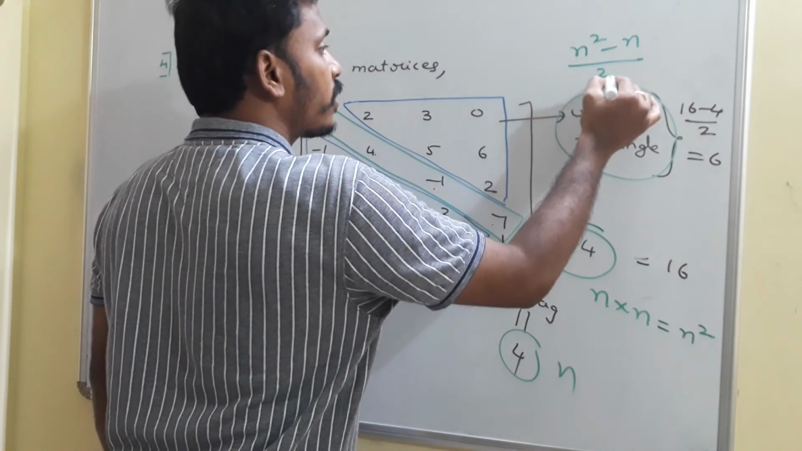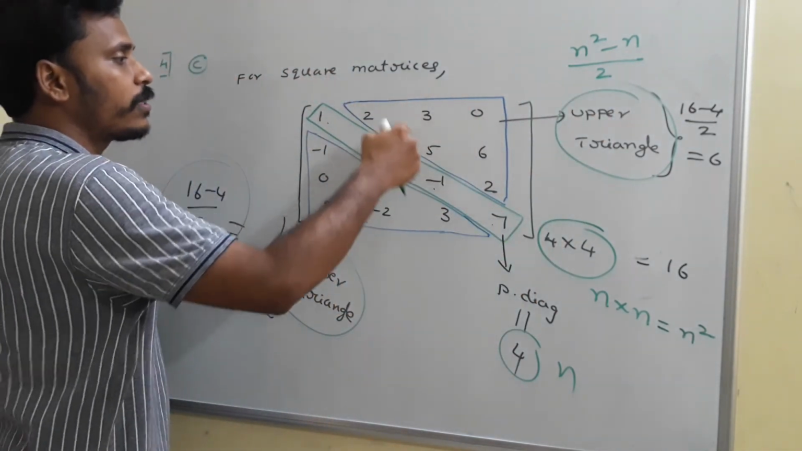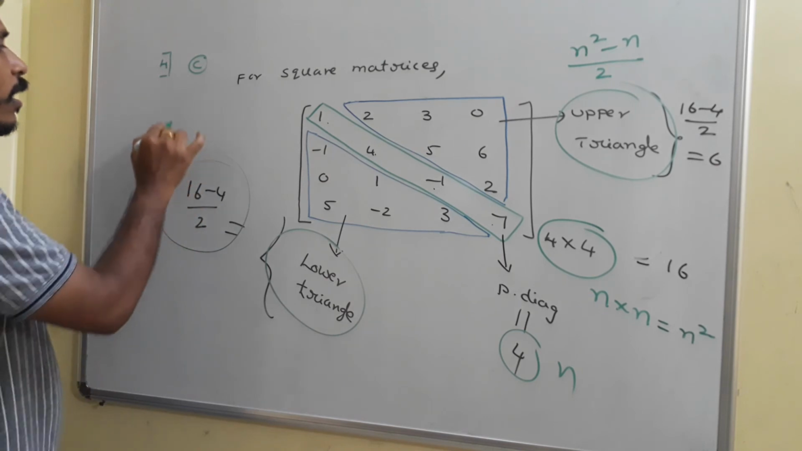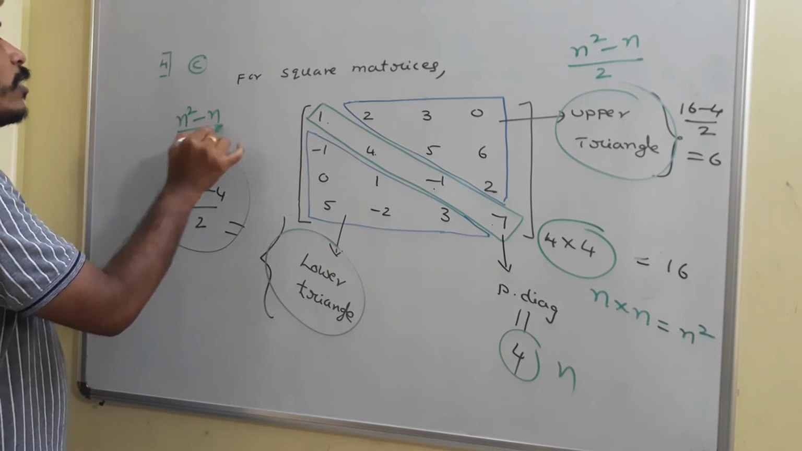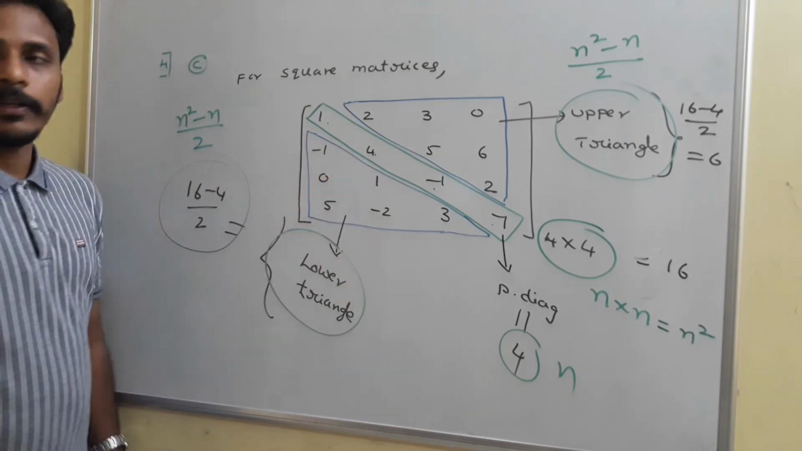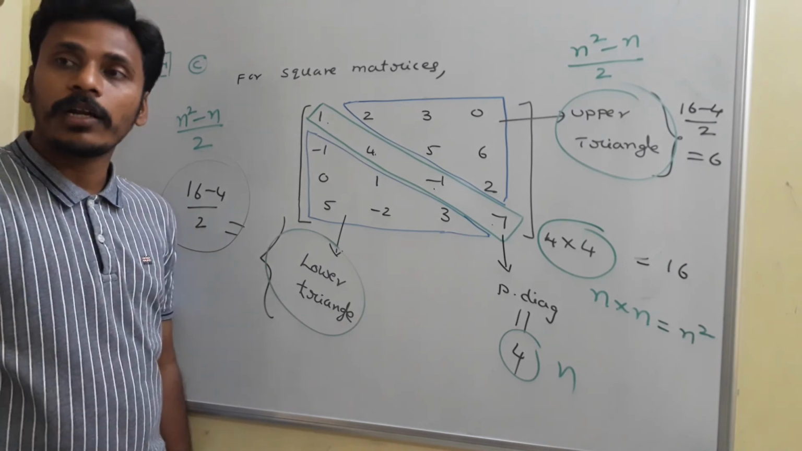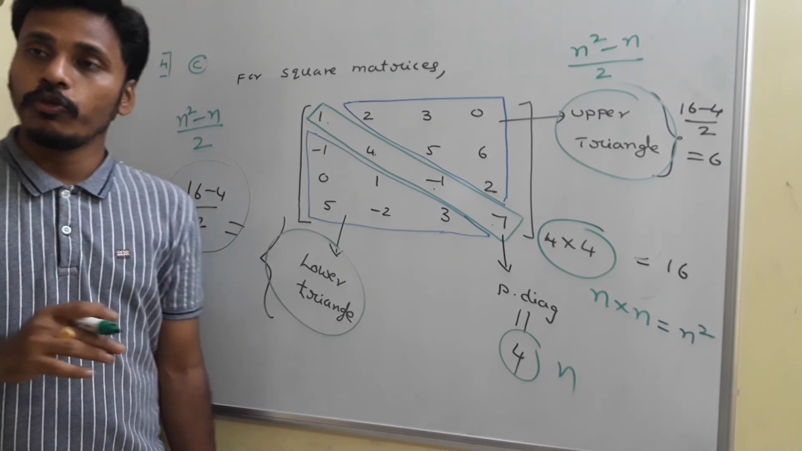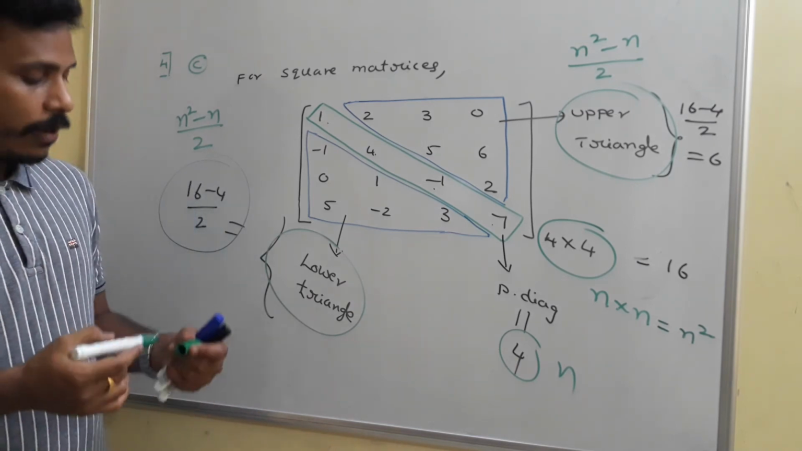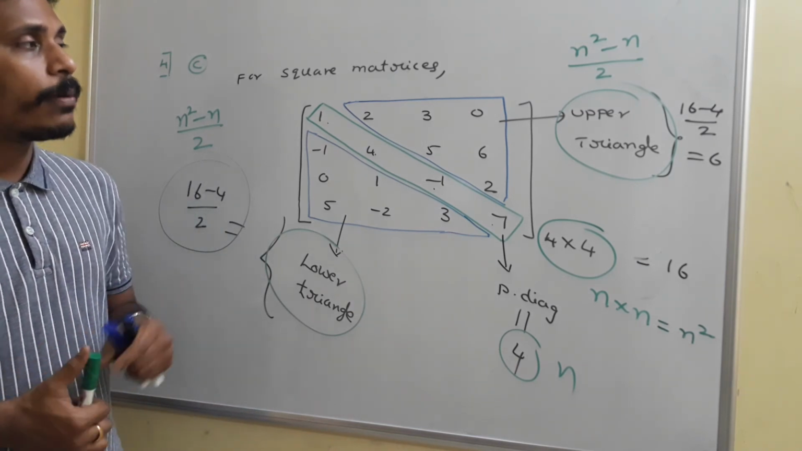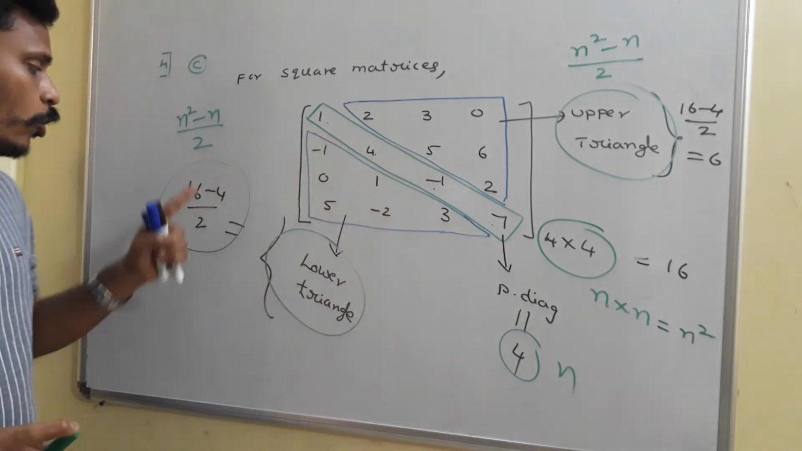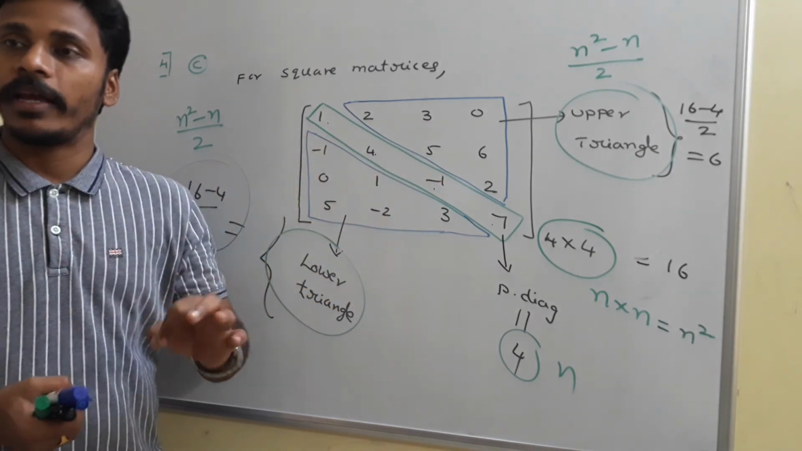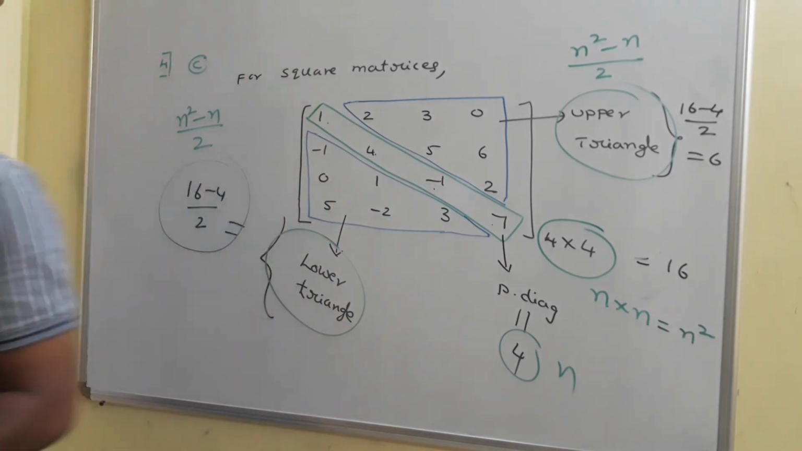N square minus n by 2, half of those elements, are there in the principal upper triangle, and similarly half of those elements are there in the lower triangle. So suppose you say the order is n by n, the total number of elements is n square, and if you remove the principal diagonal elements, then the number of elements in the upper triangle as well as the lower triangle is n square minus n by 2. Okay, just have a look once again.